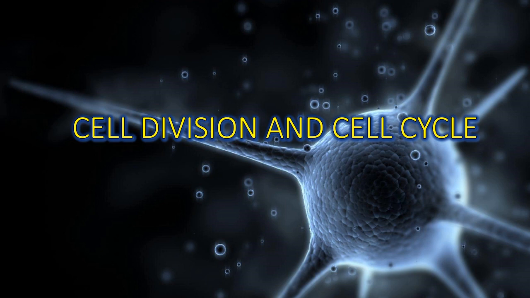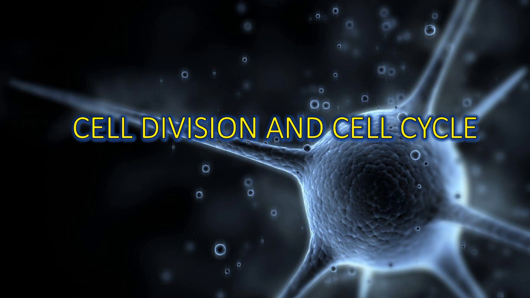So what is cell division? Cell division is an active process by which a mature mother cell duplicates itself to give rise to two daughter cells. Suppose, let me give an example. When fertilization occurs, a zygote forms. A zygote is a single cell. It divides rapidly and increases in number by cell division. This process is called hyperplasia.